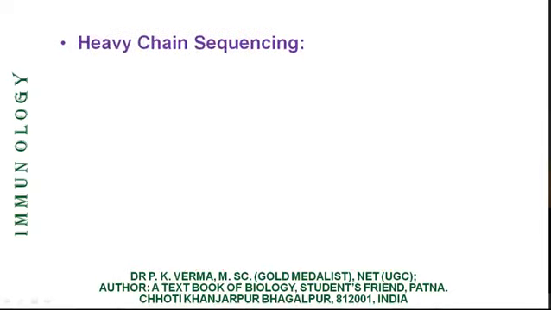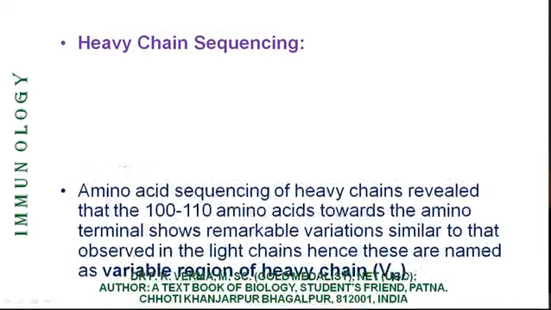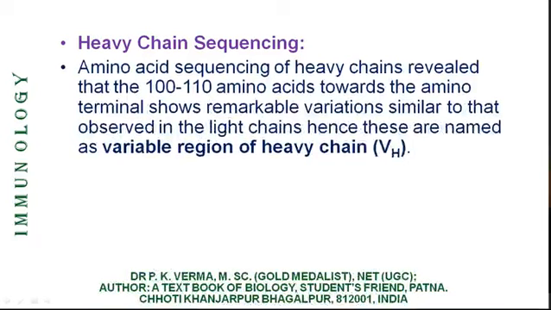Now what is the heavy chain sequencing? The amino acid sequencing of heavy chain revealed that 100 to 110 amino acids towards the amino terminal show remarkable variations, just similar to that observed in the light chains. Hence these are also named as the variable region of the heavy chain, VH.